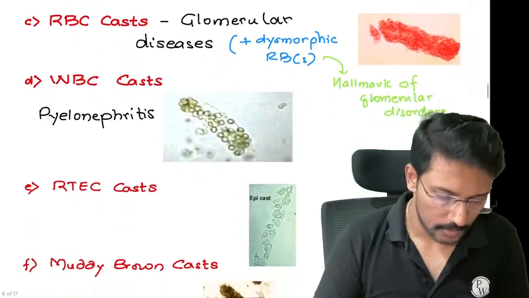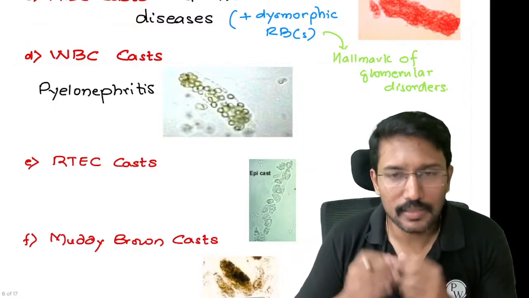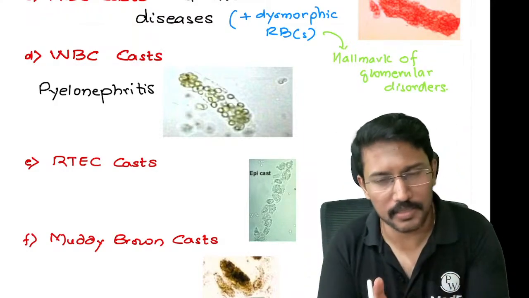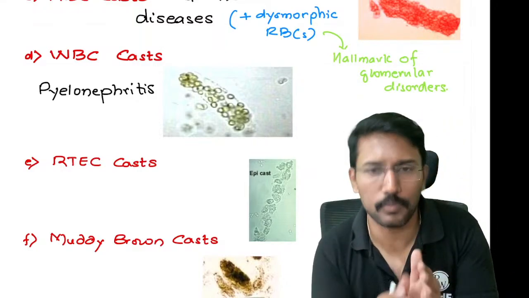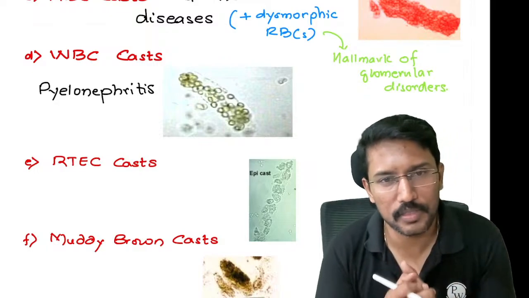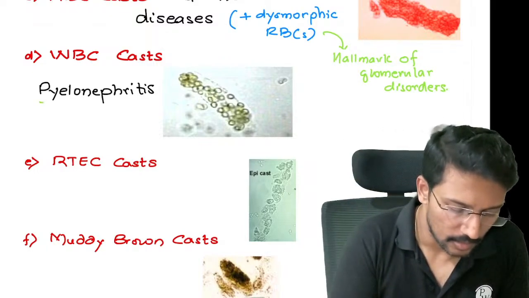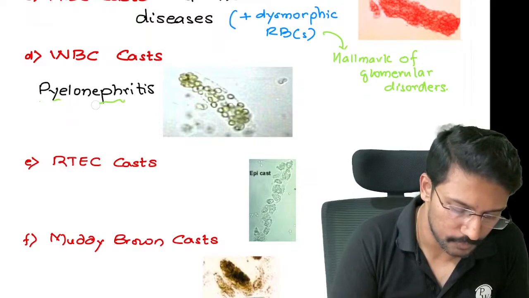Okay. Then WBC cast. For me to form the WBC cast, WBCs need to reach the tubules. The hyaline cast is already formed, and WBCs need to get impregnated on top of it. From where will the WBCs come? When there is infection of the kidney. We call that condition pyelonephritis. So when you have pyelonephritis, you can develop WBC cast.